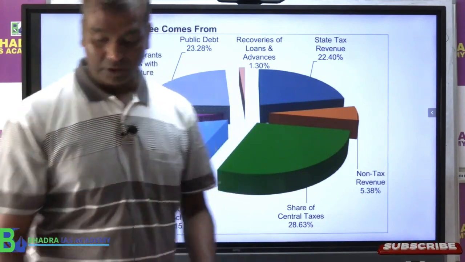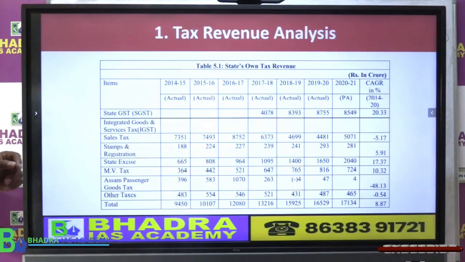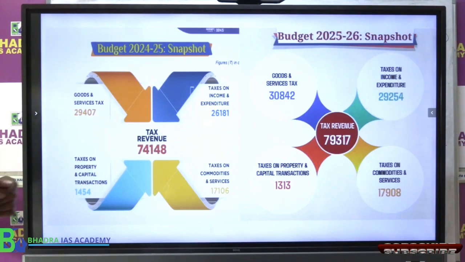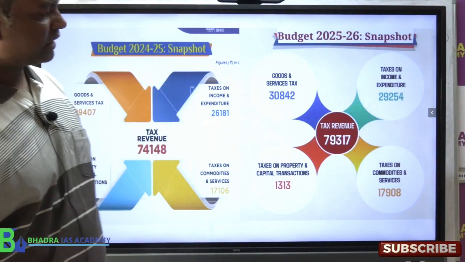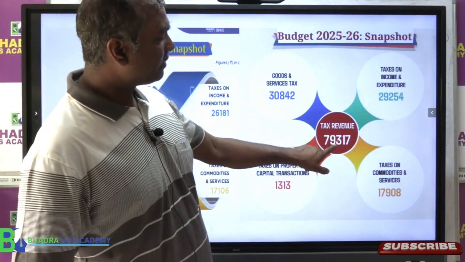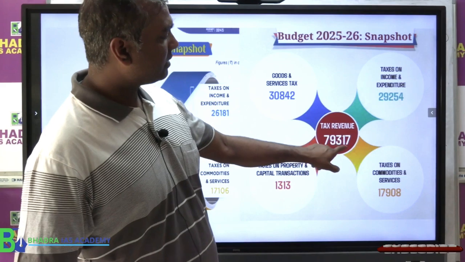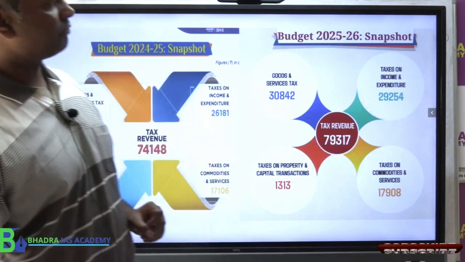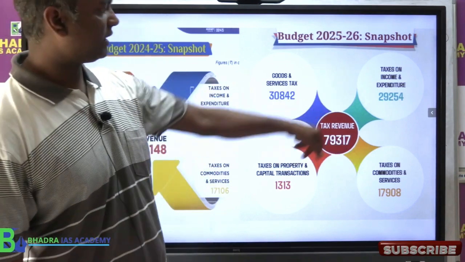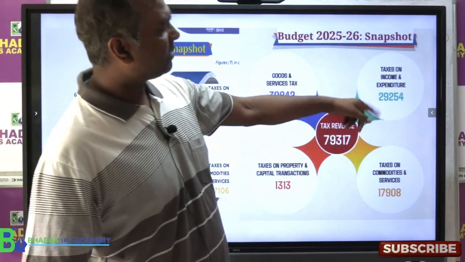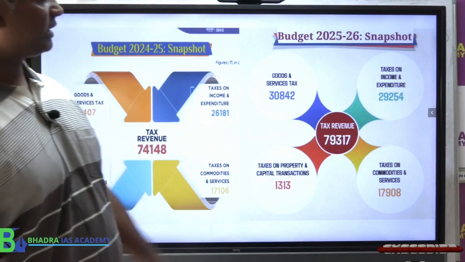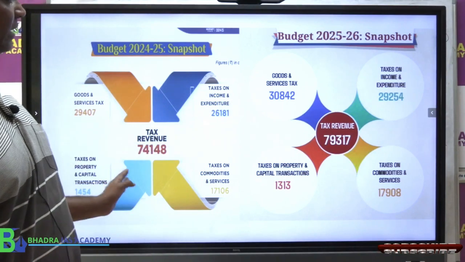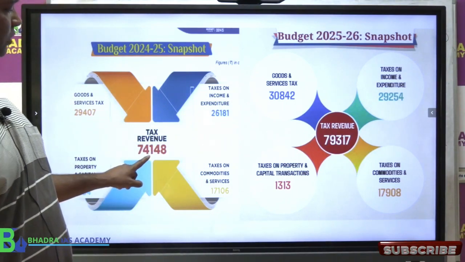Clear now? Okay. Now let's look at the budget. They have given a breakup. Tax revenue: how much money does the Assam government get? They have given a total of 79,317 crore from the taxes collected. They have given a breakup: taxes on income, expenditure, tax on commodity, tax on property, etc. Now that's a comparison. Last year you had 74,000 crore.